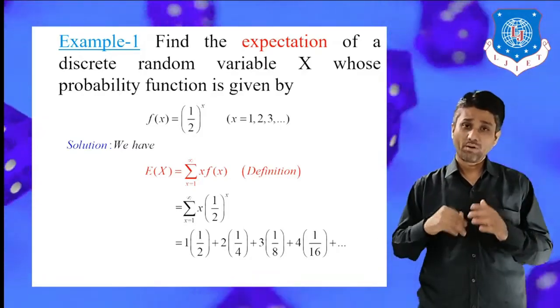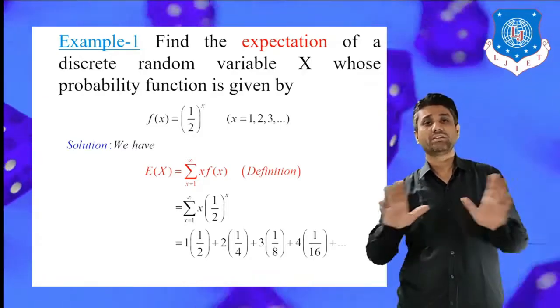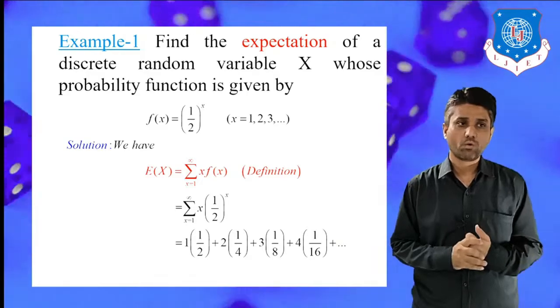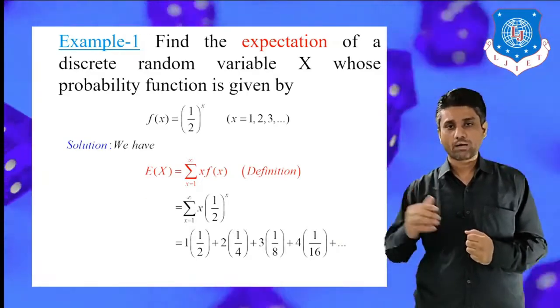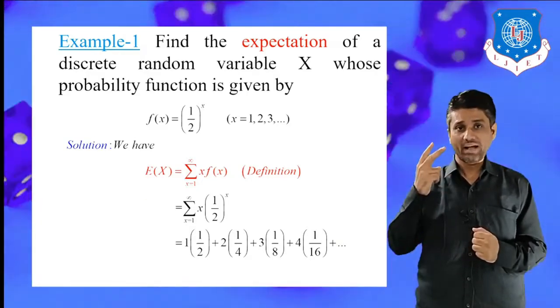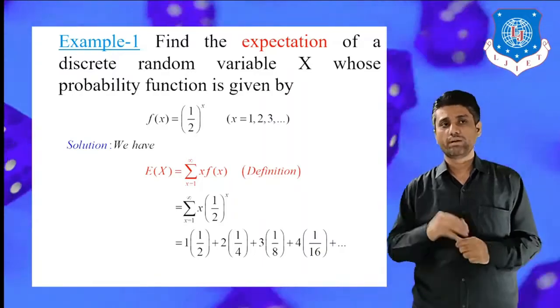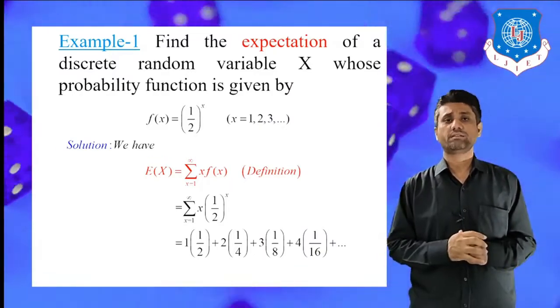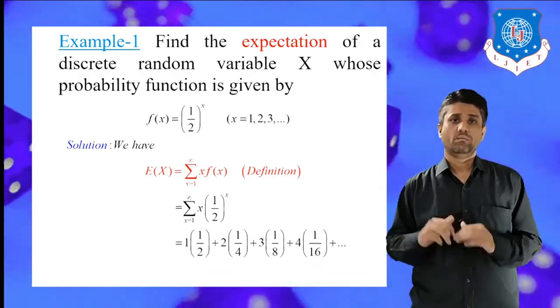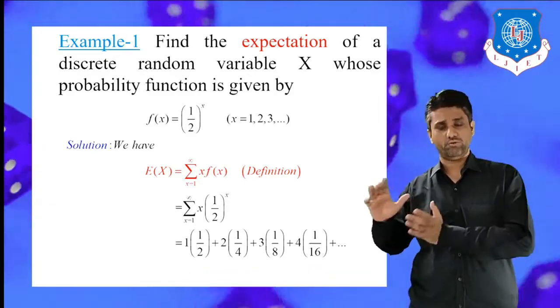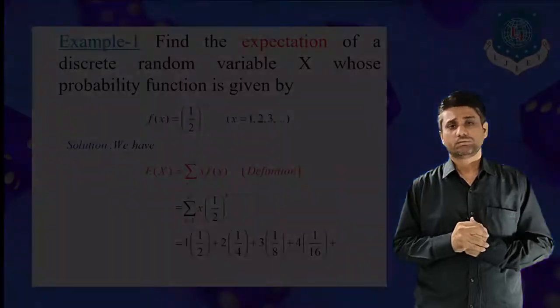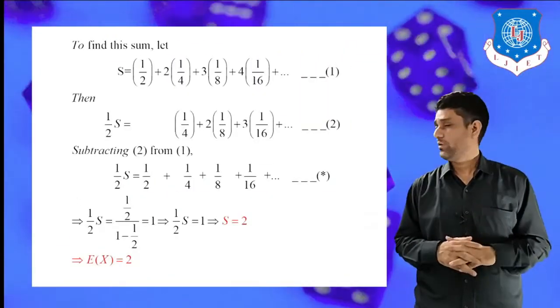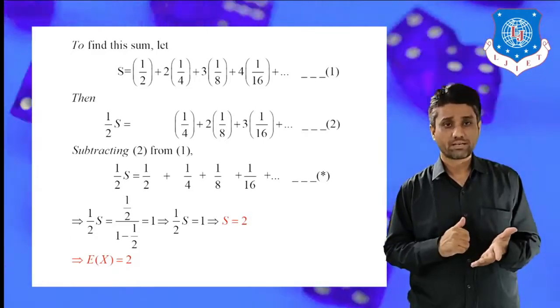Now, one by one, we have to expand this summation. When x is equal to 1, we get 1 into half. When we plug in x is equal to 2, we get 2 into 1 by 4. When x is 3, we get 3 into 1 by 8, plus 4 into 1 by 16, and so on. To find the value of expectation, ultimately we have to find the sum of the series.